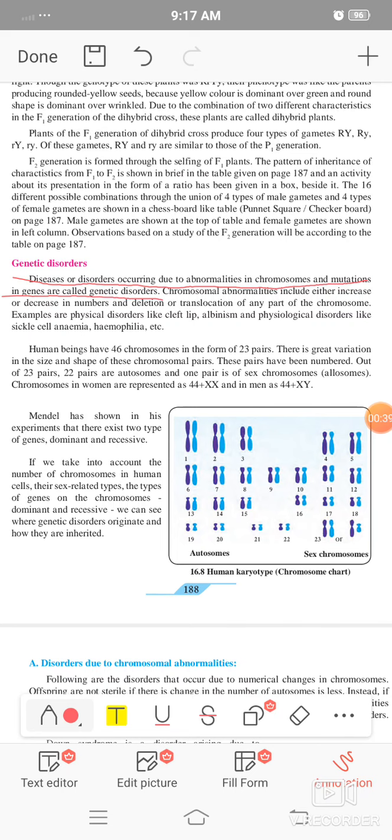The genetic disorders are basically inborn diseases, which are also called inborn diseases. In that, some examples are given here.